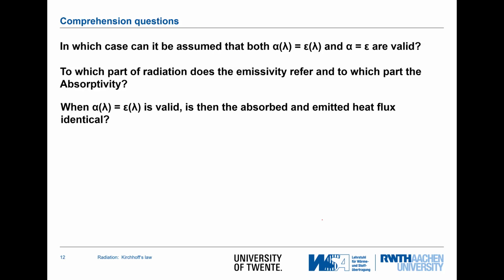With that, I'm concluding this talk, and the questions that you should be able to answer are: in which case can it be assumed that both alpha of lambda and epsilon of lambda lead to alpha equals epsilon? Then you should be able to tell what part of the radiation is characterized by the emissivity and what is characterized by absorptivity. And also from the video, you should now remember that when alpha equals epsilon, both wavelength dependent, are then the heat fluxes being absorbed or emitted identical.